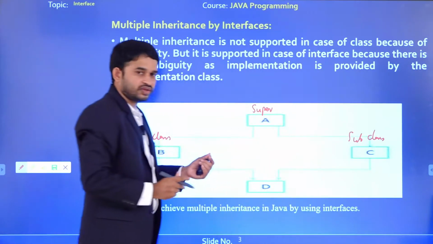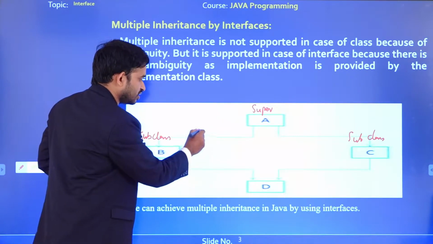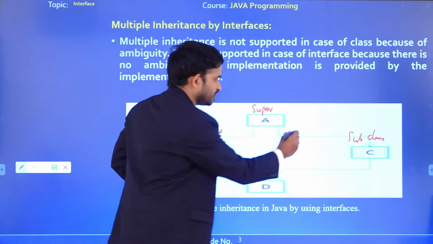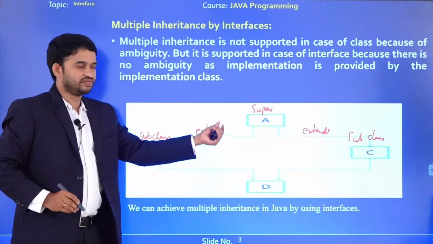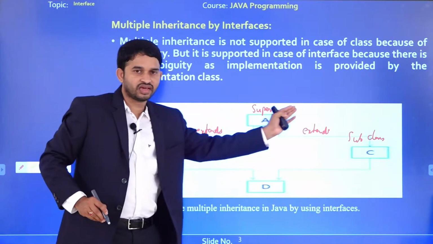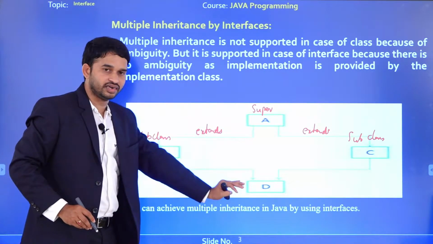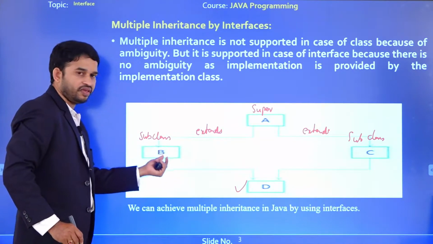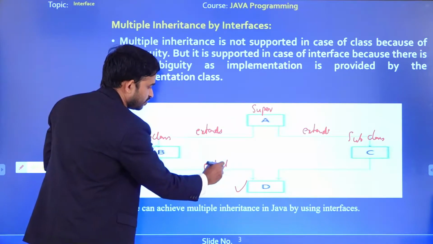So what is the meaning of this? Both C and B get the properties from A. For that purpose we are using the extends keyword. Here C gets the properties from A by using the extends keyword. Whatever properties we declare in A, those properties we can acquire into B, and into C. What is the type of this inheritance? Hierarchical inheritance. The next here, D. D is one more subclass. D wants to get the properties from B and C by using the keyword extends.